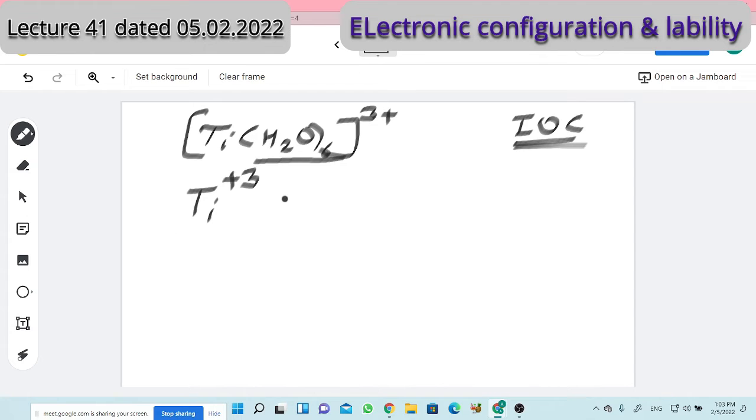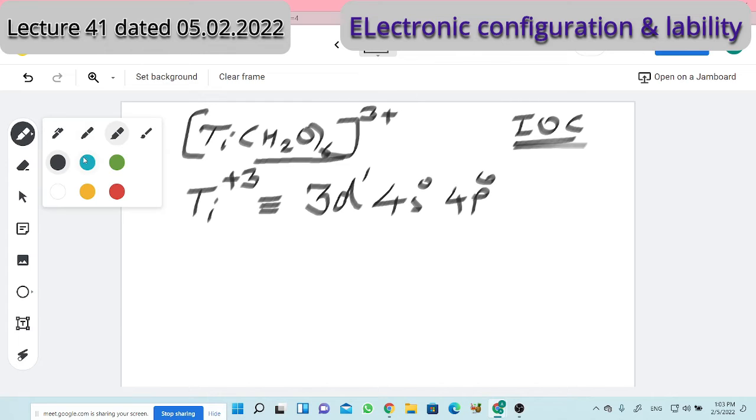So for titanium plus 3, what is the outer electronic configuration? In unit number 1 you have studied that argon is there, but I'm talking about the outer electronic configuration, only the 3d and 4s orbitals. It is 3d1, 4s0, and the other orbitals have no electrons.